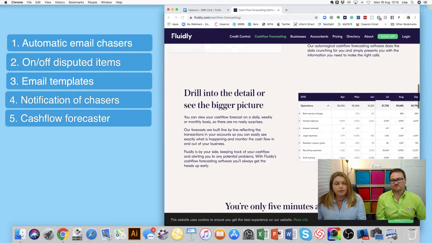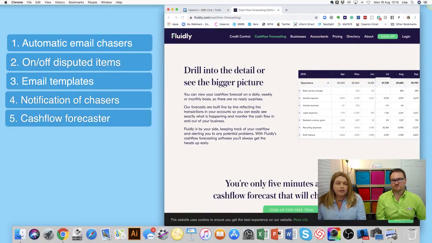So you can drill down into the bigger picture. So you can view your cash flow forecast on a daily, weekly or monthly basis, so there's no nasty surprises. So we're working with some of our bigger clients at the moment to implement Fluidly and do this cash flow forecasting tool. And we've got our old manual spreadsheets that we're running alongside, and we'll still continue to run until we're confident that Fluidly has picked up all of those things that you don't normally find in a cash flow forecast, or you don't always think about in a cash flow forecast.